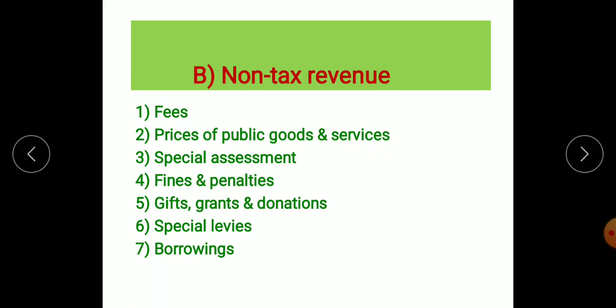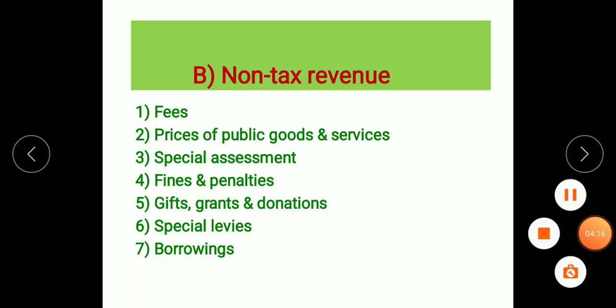Prices of public goods and services, that means, for example you can say here directly, postal charges are there, railways are there. Railways के जो fares पे करने पड़ते हैं, so these are the prices of public. मतलब public related है, नहीं है common में. Common if you see here, common में आते हैं ये सारे goods and services.